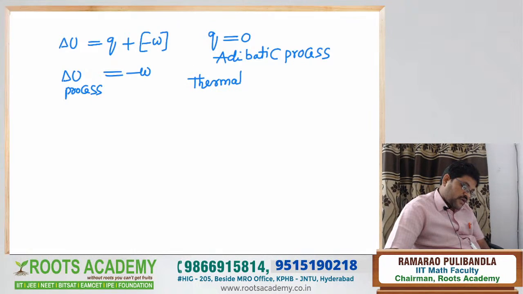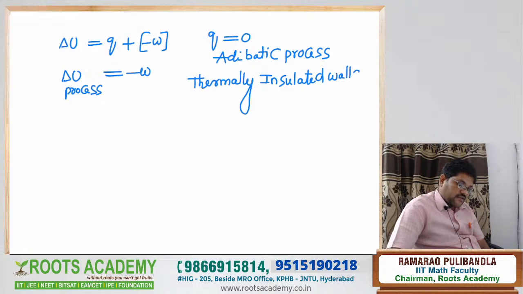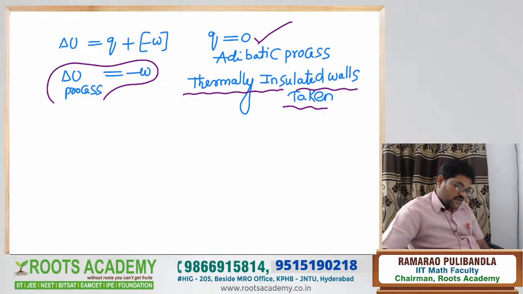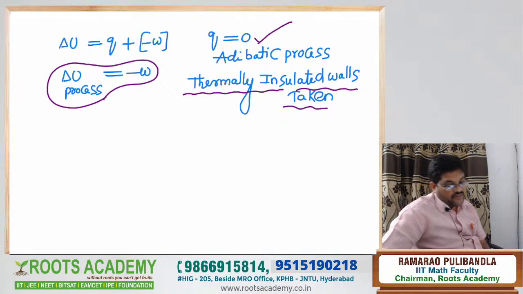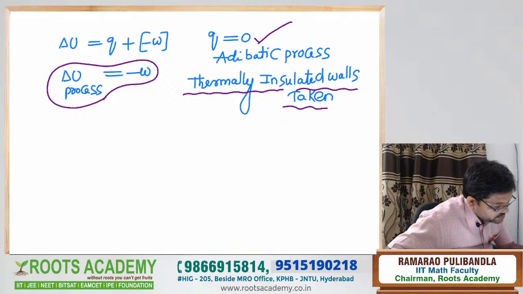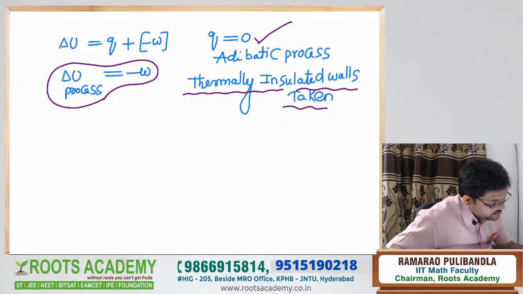Thermally insulated walls are taken. This is the simple statement I write here. By using thermally insulated walls, there is no exchange of heat between system and surroundings. Therefore, delta U of the process is equal to minus W, because the walls are thermally insulated. Therefore, what type of wall is taken? Thermally insulated wall is taken.